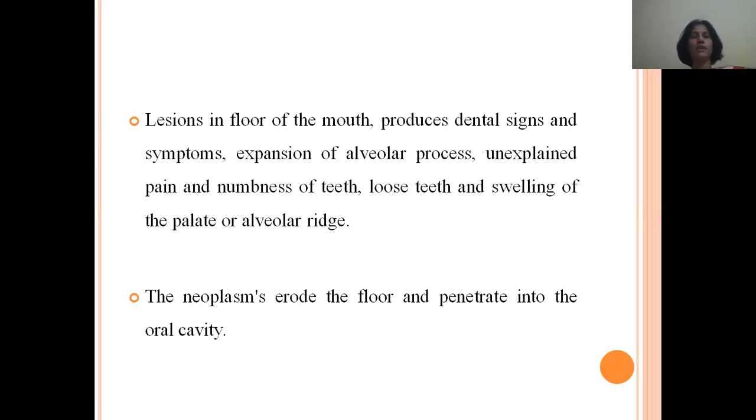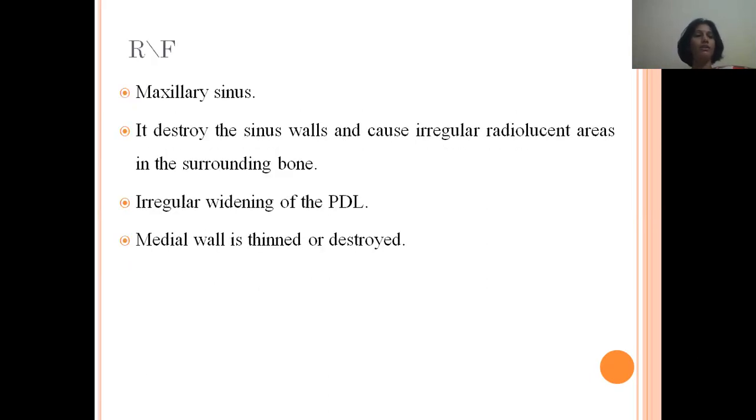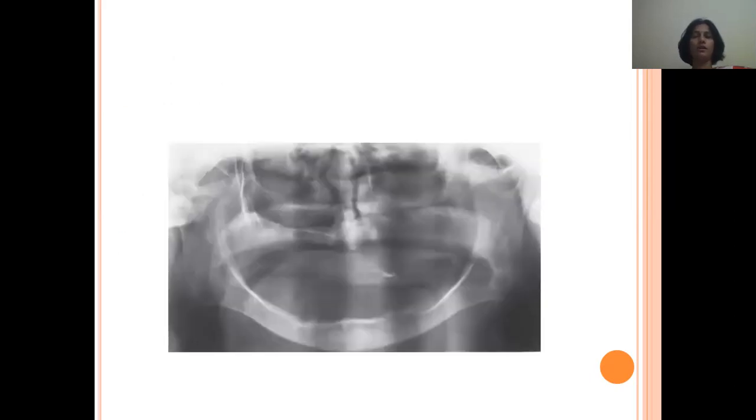These neoplasms can erode the palate and may penetrate into the oral cavity also. Most commonly affects the maxillary sinus. It destroys the sinus walls and causes irregular radiolucent areas in the surrounding bone. Also causes irregular widening of the periodontal ligament space, and the medial wall is thinned or destroyed.